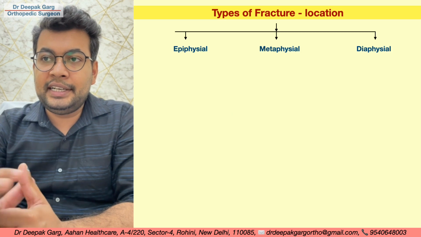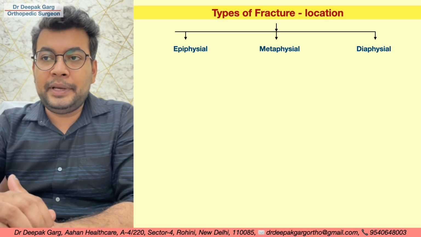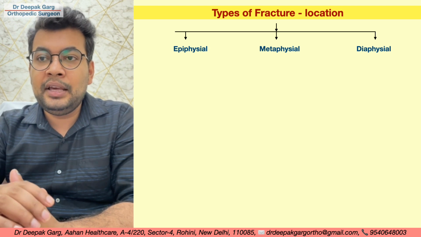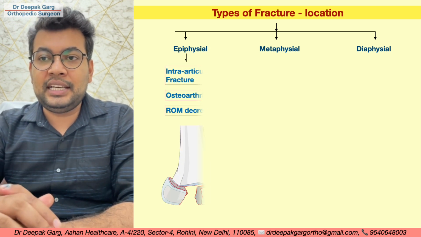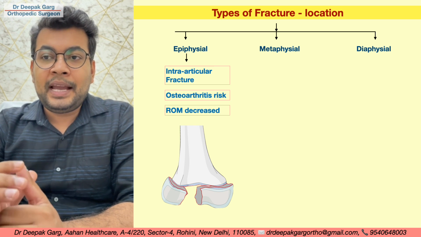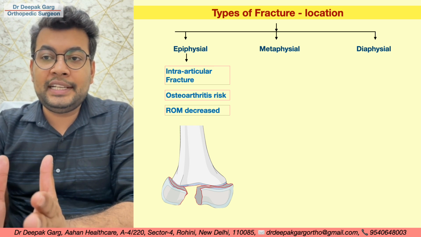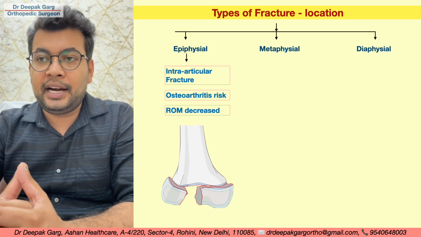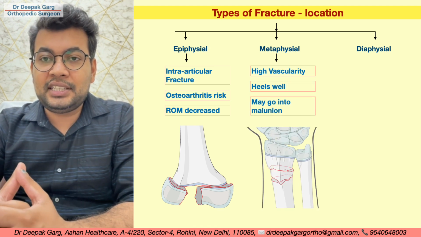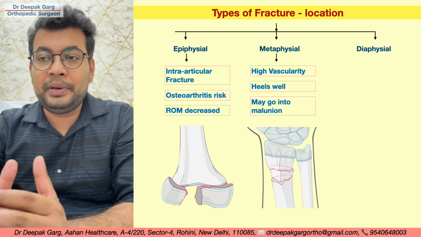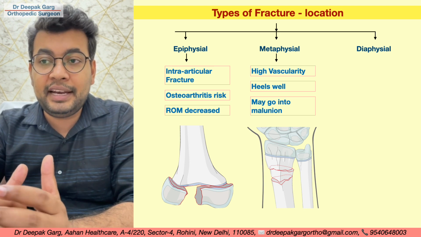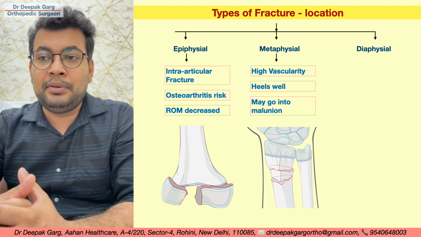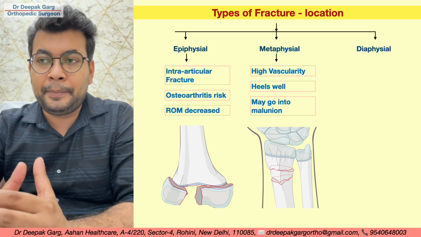So let's look at the details on type of fractures based on the location. It can be epiphyseal, metaphyseal or diaphyseal. If we look at the epiphyseal fracture, they are intra-articular fractures and they have maximum risk of osteoarthritis, and also the range of motion will be reduced because they are intra-articular. Metaphyseal fracture, they have a very high vascularity. So because of high vascularity, they heal very well, and because the bone is soft they have maximum chances of going into malunion.